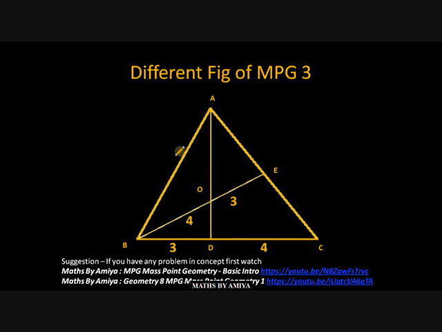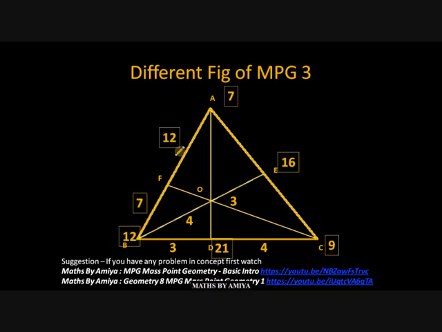In figure number 3, we have the ratio of BO is to OE and BD is to DC and are looking for the ratio of BF is to FA. So we distribute the weights without the line CF. B 12, C 9, so D is 21. E should be 16. So we can say on line AC, A should be 7. So we have weight on A and B. Draw line CF. So BF upon FA is nothing but 7:12.